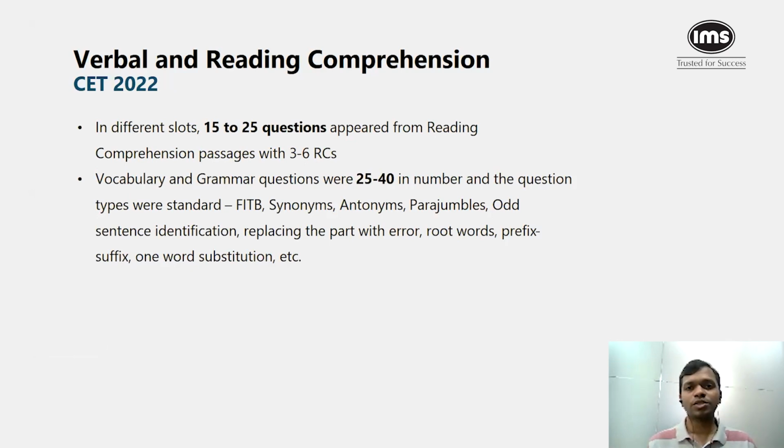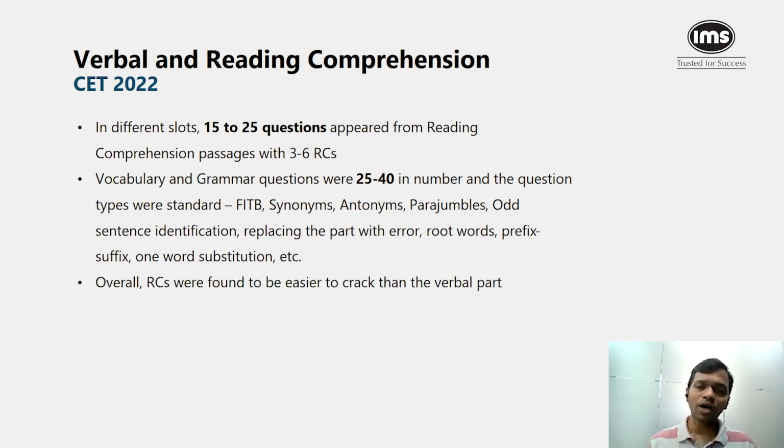Vocab and grammar questions were 25 to 40 in number, and the question types were again very standard question types that you see on the verbal ability section. Fill in the blanks, synonyms, antonyms, replacing part with error, identifying part with the error, root words, prefix, suffix, and so on and so forth. Now, overall, RCs were found to be easier compared to the verbal section.